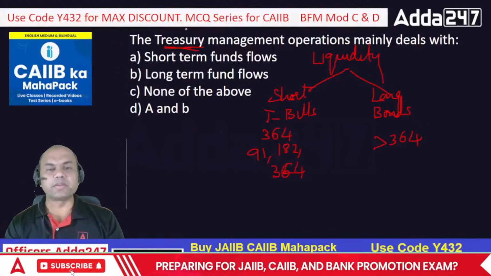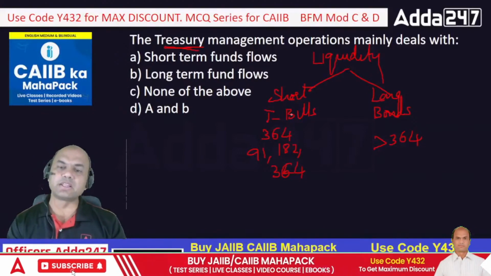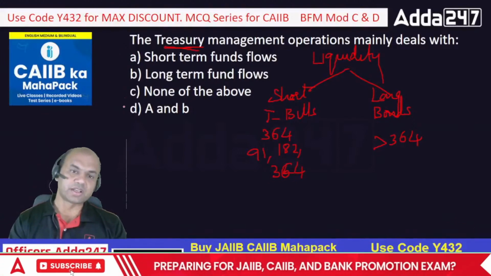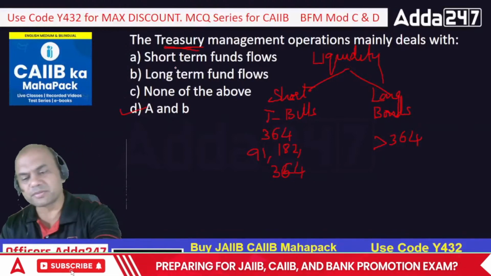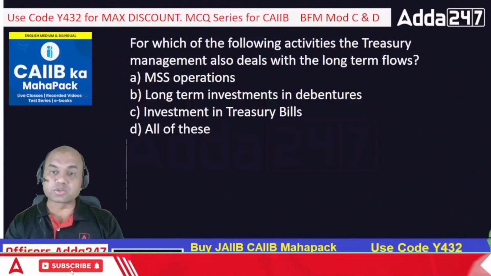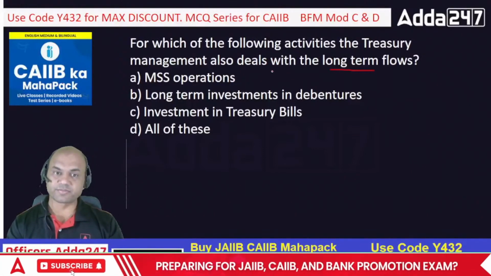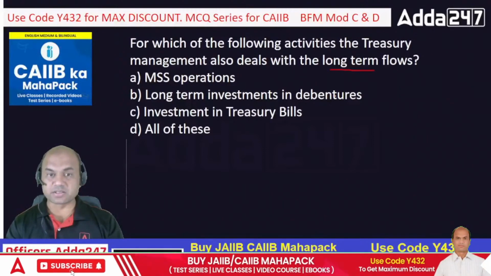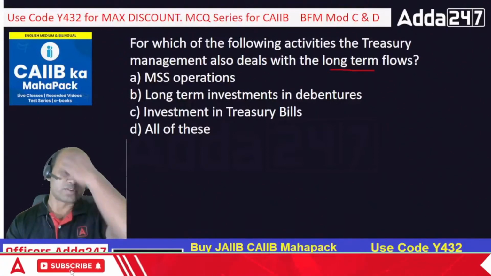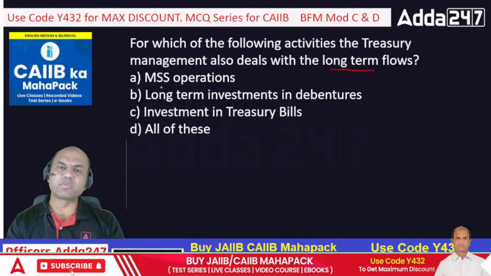So if I am in the treasury end, I have to manage the liquidity both in short term as well as long term. So I have to deal in both T-bills and bonds. So the answer is D, isn't it? Both A and B. Next: for which of the following activities does treasury management also deal in long term flows? MSS, long term investment in debentures, investment in T-bills, and all of these. So all of these means it includes all A, B, C.